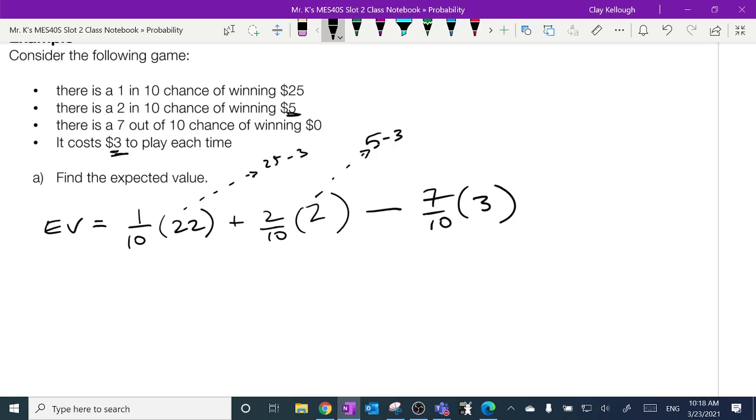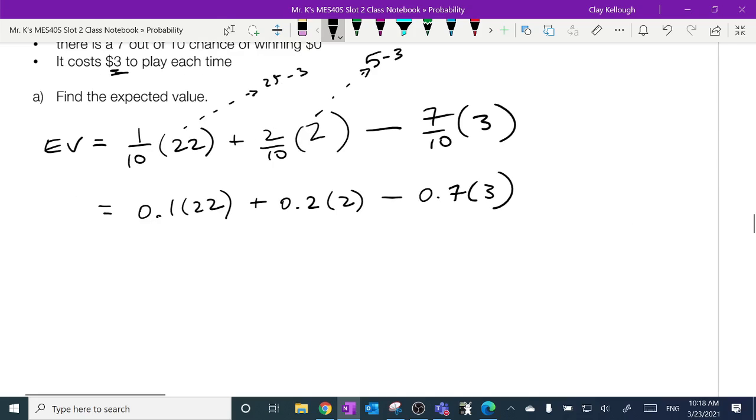No? Let's go to decimals for this one. 1/10 is 0.1, 2/10 is 0.2, and 7/10 is 0.7. If you need a calculator to help you do that, you can use it. We never take your calculator away in this course. Okay, 0.1 times 22 is 2.2. 0.2 times 2 is 0.4. And 0.7 times 3 is 2.1. Looks like it's going to be positive, doesn't it? And it is. It's going to be 0.5.